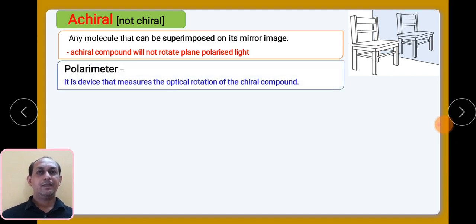Then let us see the term polarimeter. As we know, it is the device which is used to measure the optical rotation. In the previous slide we have seen the whole diagram of the polarimeter. So basically it is the device by which we can measure the optical rotation of a chiral compound, because only chiral compounds can give optical rotation, plus or minus.